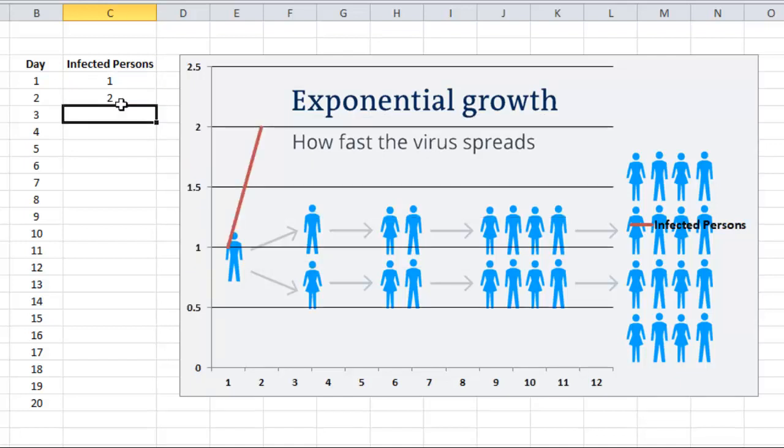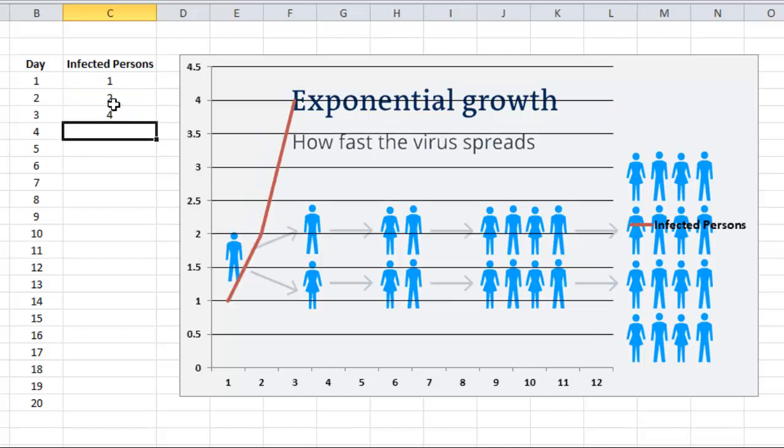So on the second day, there will be 2 more new infections. On the third day, previous day infected persons will again infect double the number. So there will be 4 more infections. So every day the person getting infected is again infecting double the number of persons.